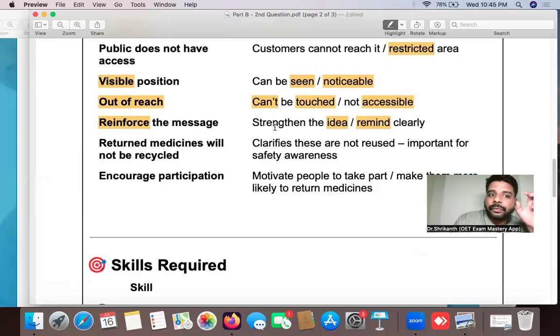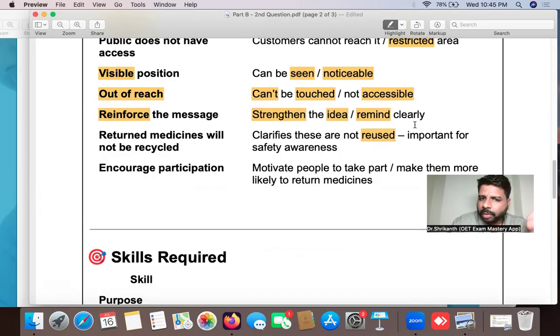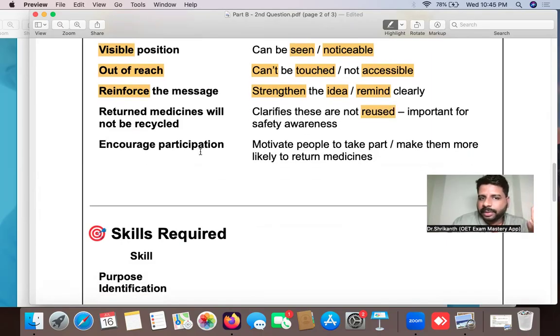See, force means to push, so when we want to push an idea, to say an idea very strongly, we use the word reinforce. Returned medicines will not be recycled. What does that mean? It will not be recycled once again, that means it will not be reused. Encourage participation means motivate people to take part.